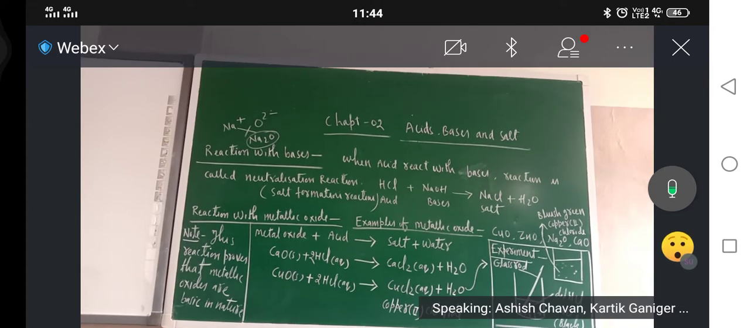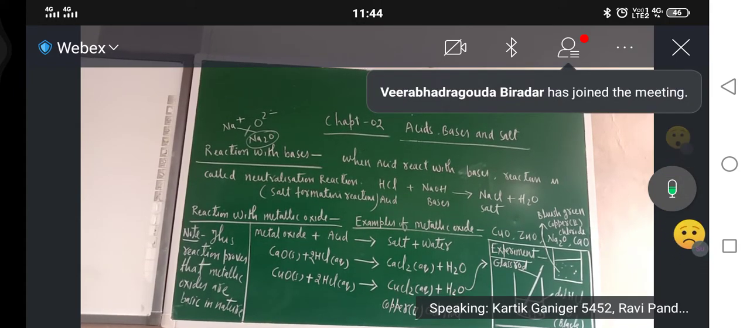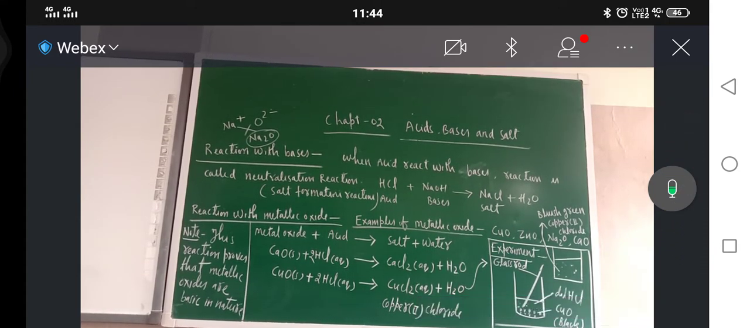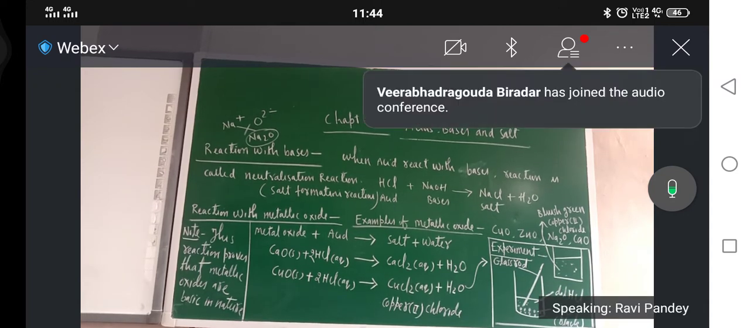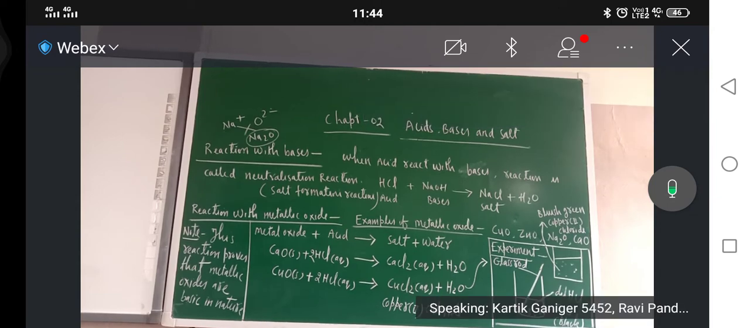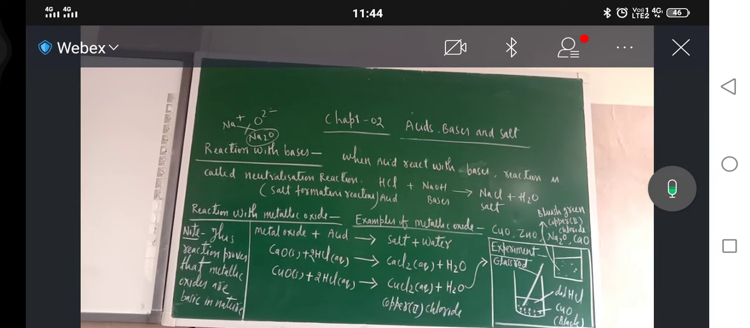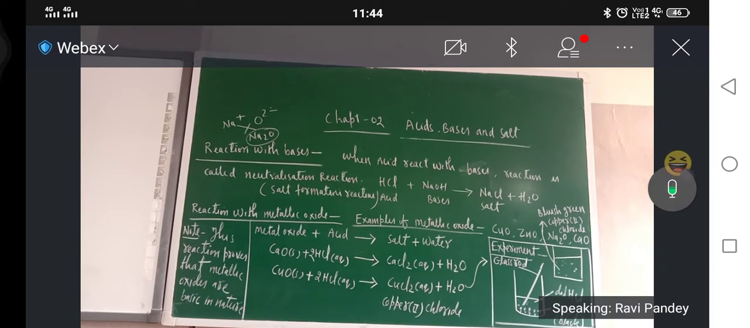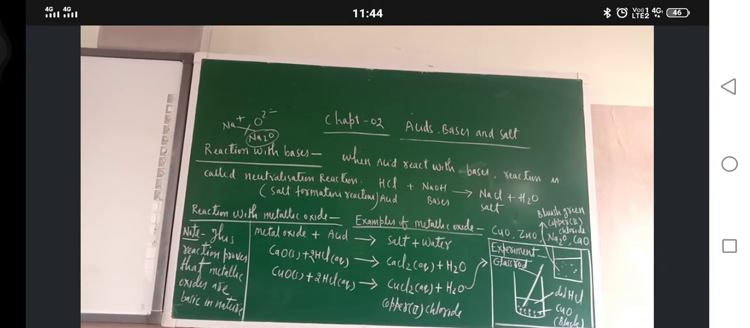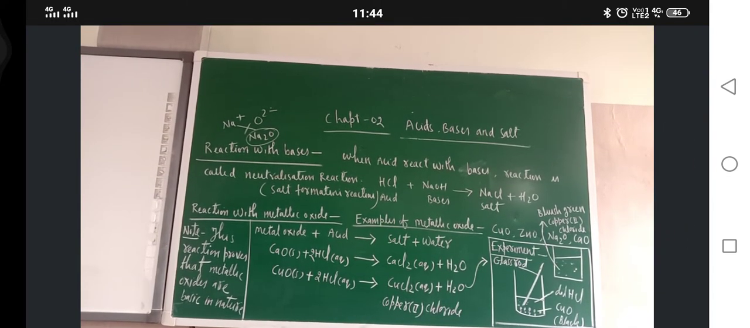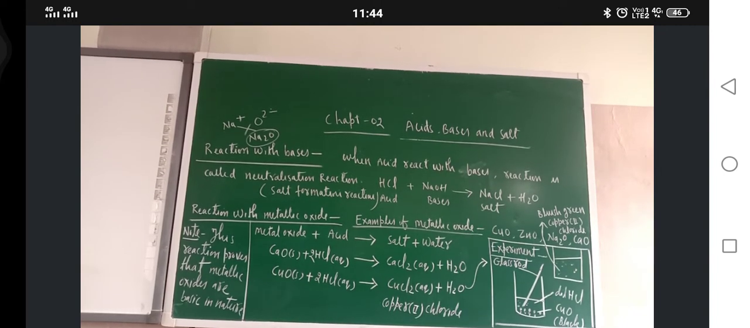Then I will sit, and whatever is written on the blackboard, I will explain. The meaning of metallic oxide is metal and oxide ion: sodium oxide, potassium oxide, calcium oxide. Now here the metal oxide is reacting with acids. I took the example of calcium oxide and copper oxide.